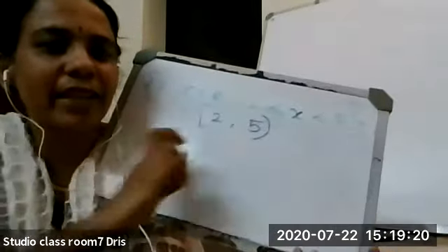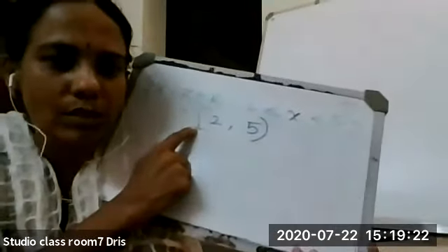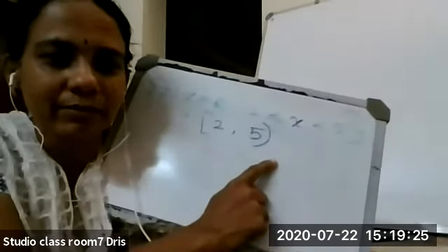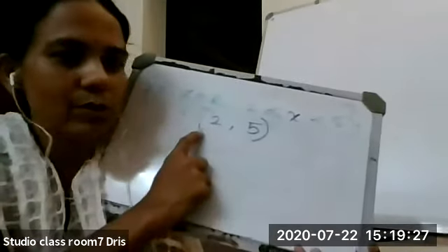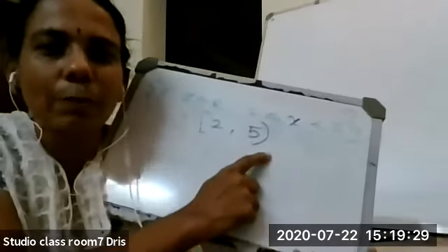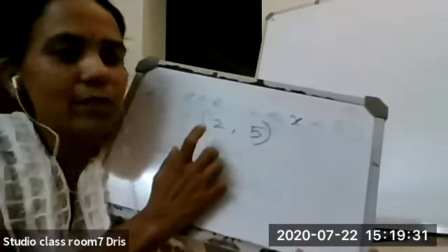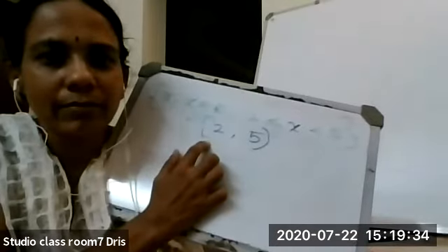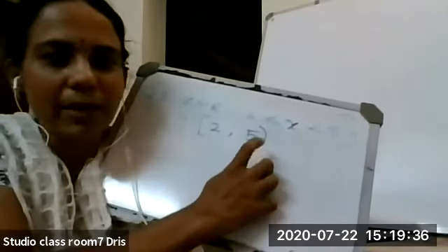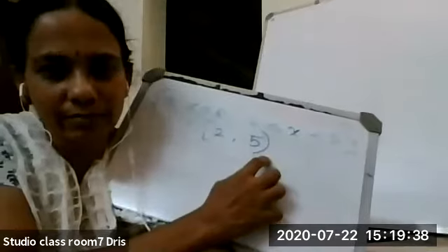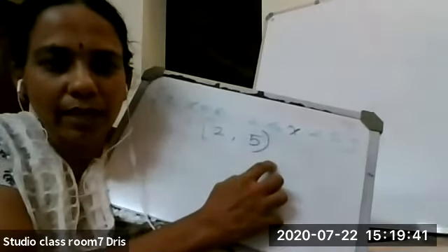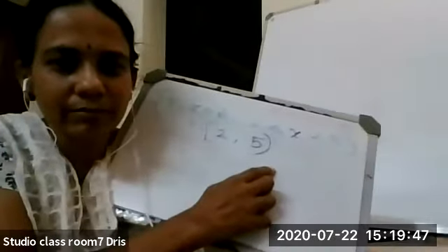Is it okay? So like this also we can write. One side it is closed, the other side it is open. That means element 2 is included, but the last element 5 is not included. Is it clear, Dia? Yes, ma'am.